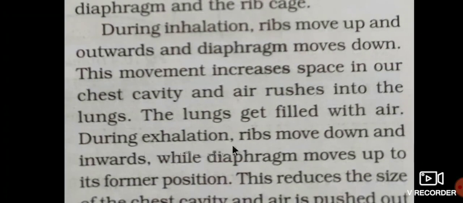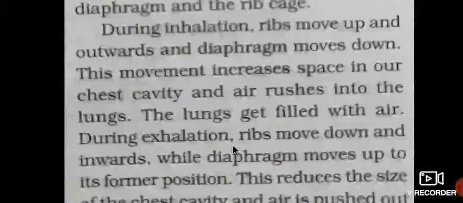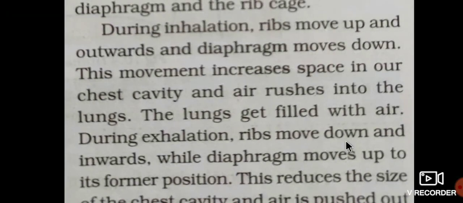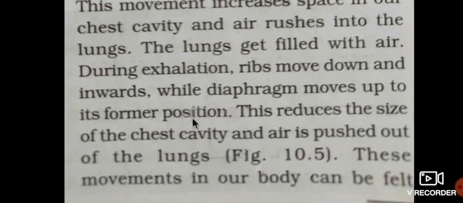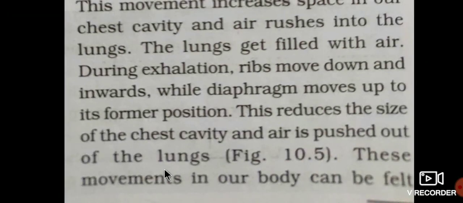During exhalation, what we breathe out, or giving out air, is called exhalation. During exhalation, ribs move downwards and inwards, while the diaphragm moves up to its former position, meaning its original position. The size of the lungs decreases. This reduces the size of the chest cavity. Then the air is pushed out of the lungs.